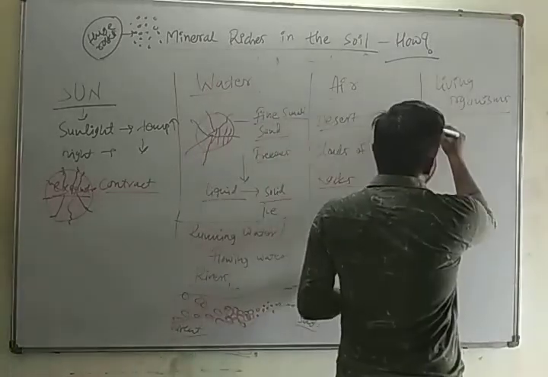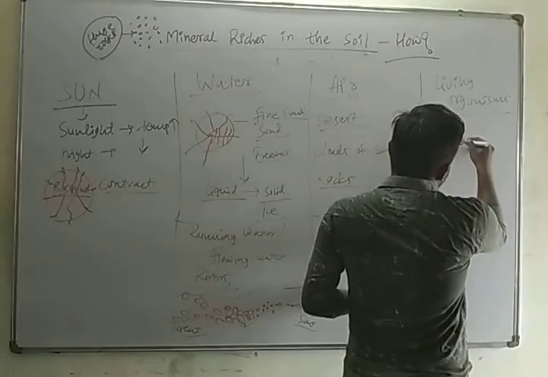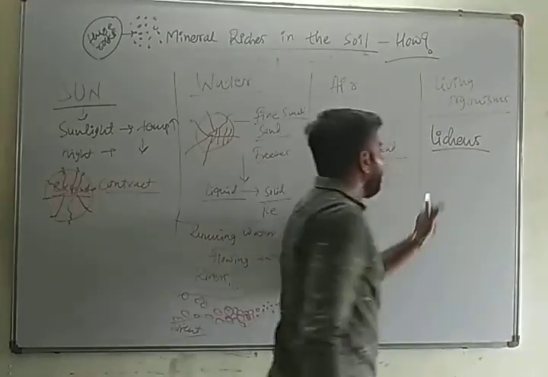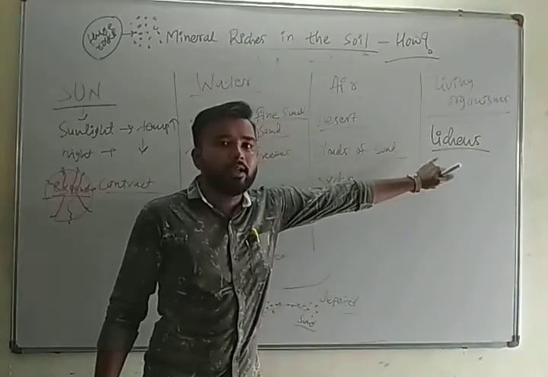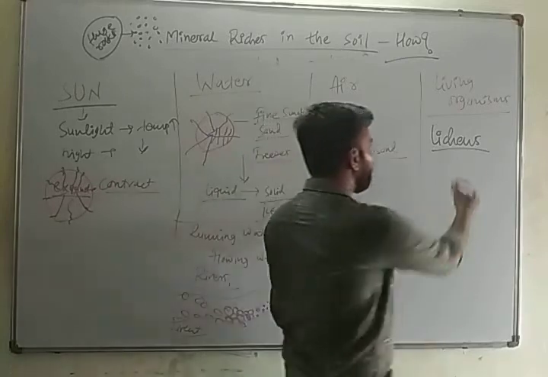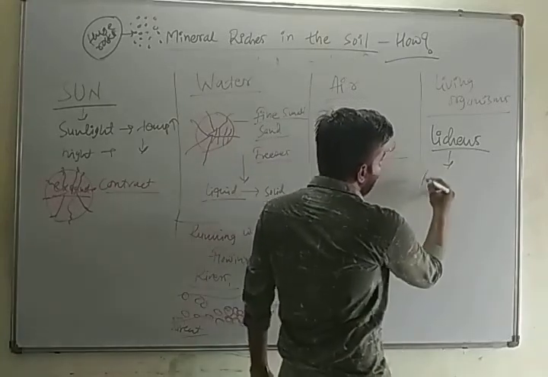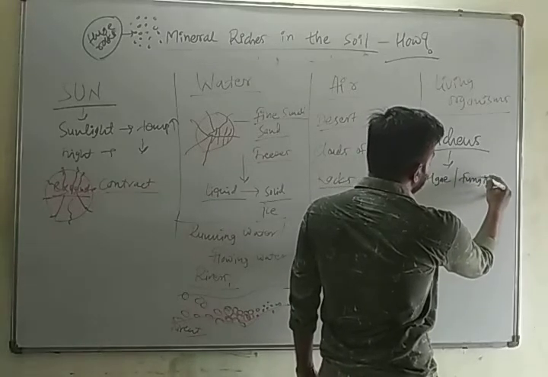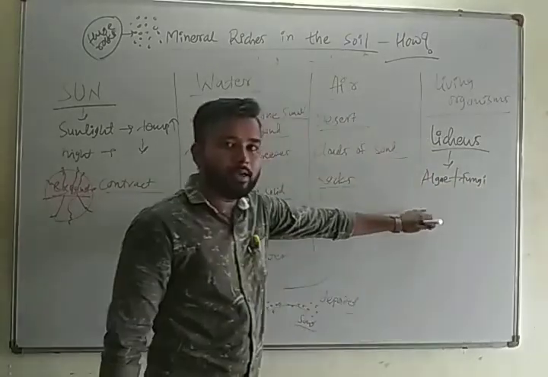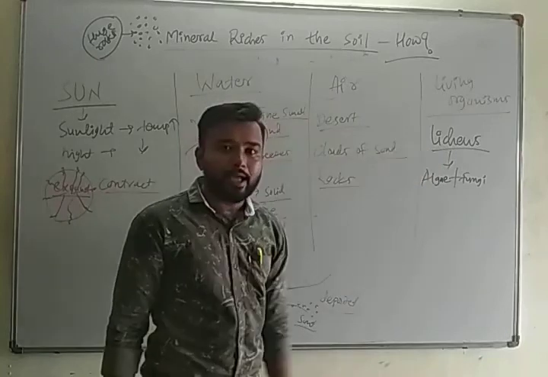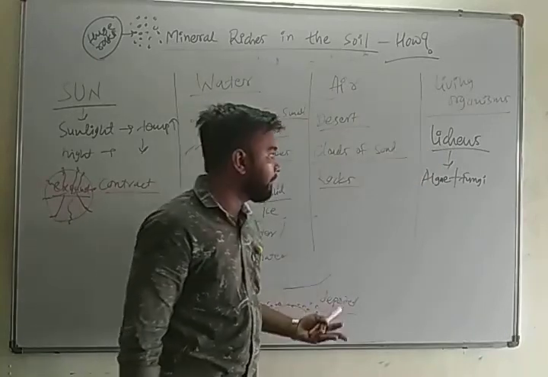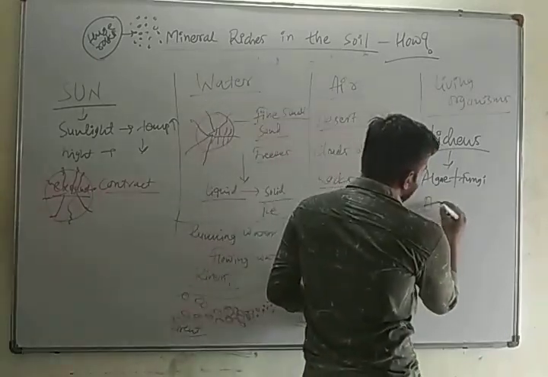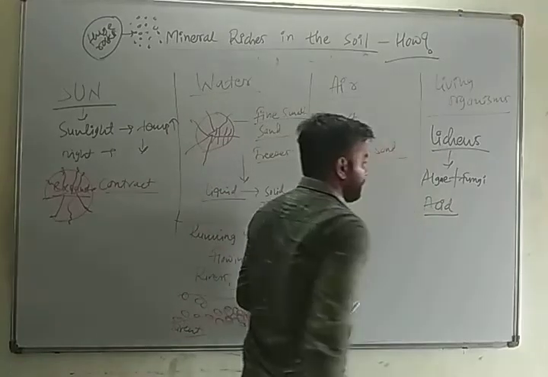There is one component which is lichens. We have talked about lichens, that it is a symbiotic form of algae and fungi. Algae plus fungi forms lichens. These lichens during their lifetime produce some kind of acid.